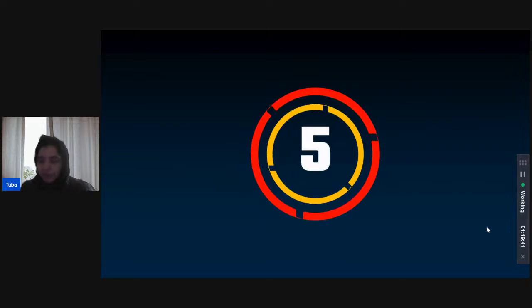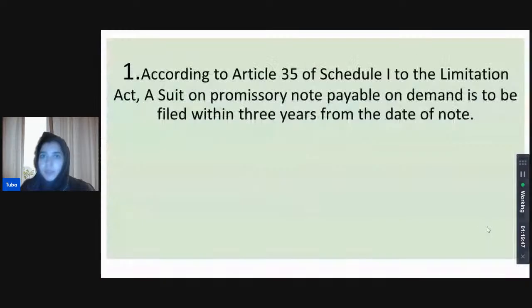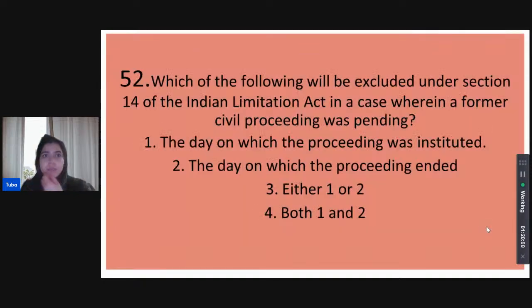All right, I'll begin the timer. So, a suit on a promissory note payable on demand is to be filed within 3 years from the date of the note itself. Okay, so not the demand, not anything else, not when it's made payable, but from the date of the note itself.